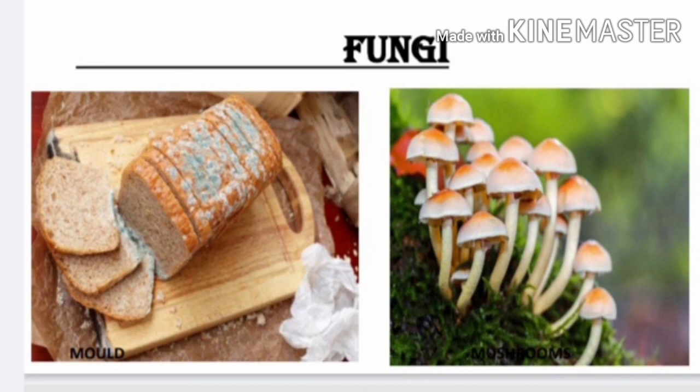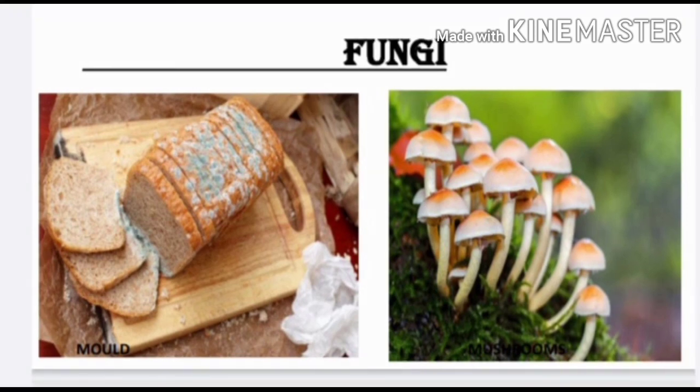All right. From another picture, you can see it is a picture of a mushroom. Mold is an example of fungi. Mushrooms are also fungi. Fungi get their food from plants or animals. You have earlier also learned about fungi, about mushrooms, about mold. So these are all fungi. Students, fungi is neither plant nor animal. They belong to their own group.